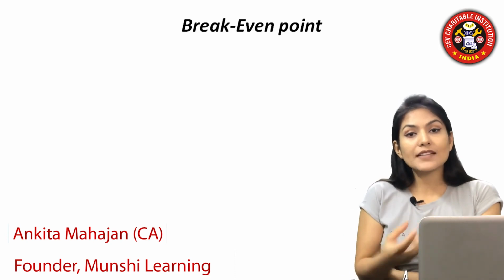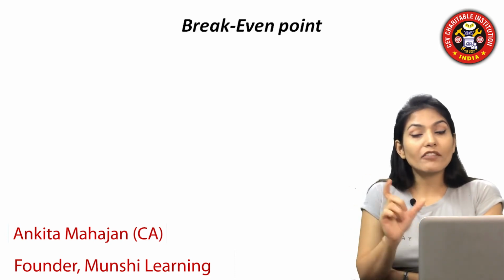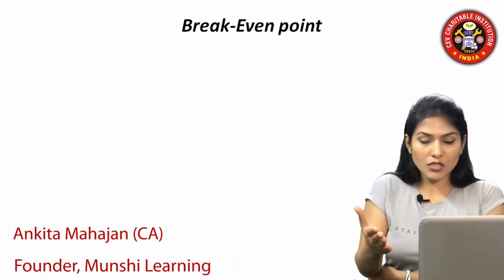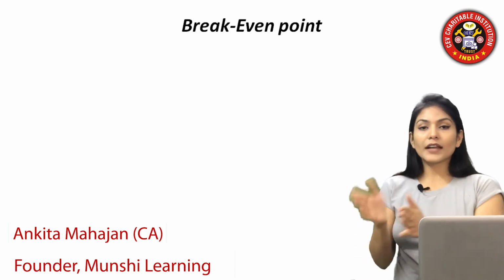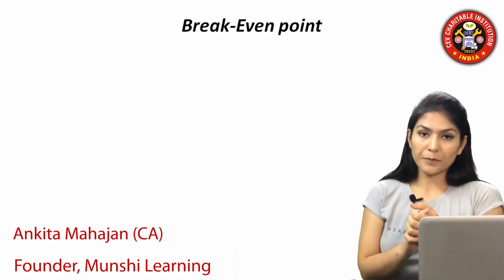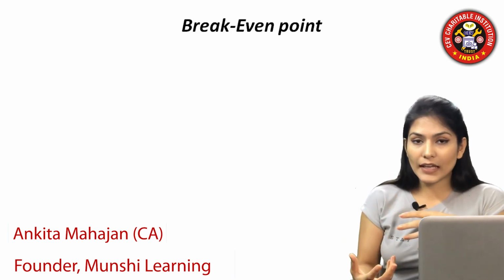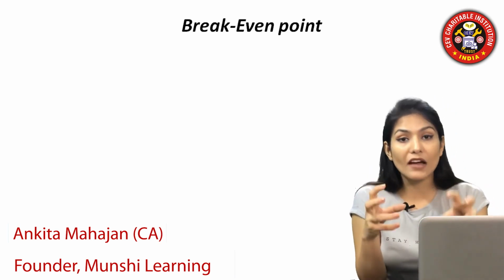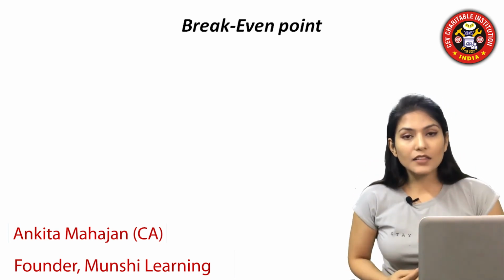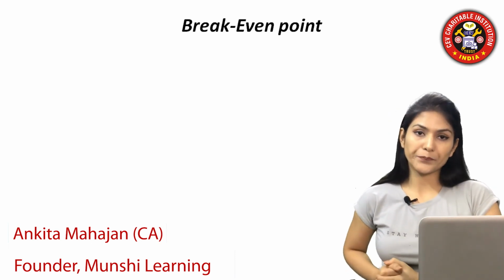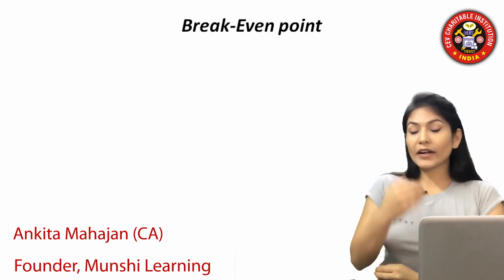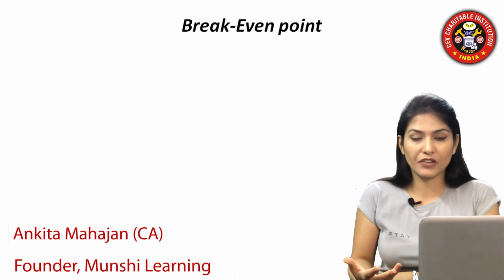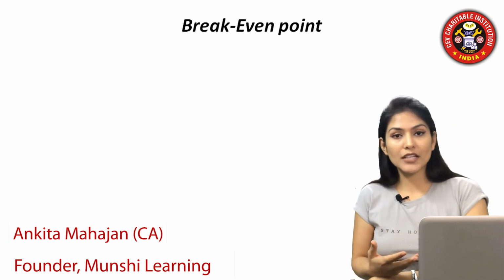And if the break-even point is at 3,000 units, the balance 7,000 units give additional revenue other than the variable costs. After recovering the variable costs, that will be a profit. That is a clear indication that this business will survive for a longer duration of time, because this business is having profits which will be retained in the business for a longer duration of time. And those retained earnings will be used for further investments and for expansion, for diversification and everything. So this is the importance of break-even point.